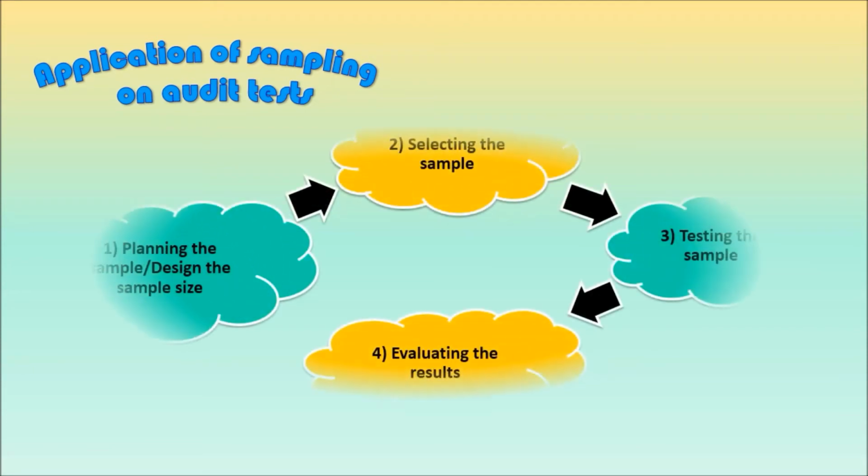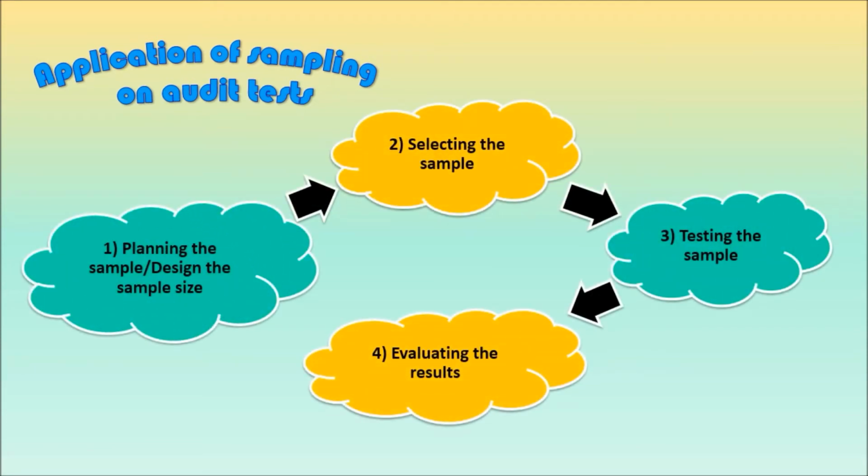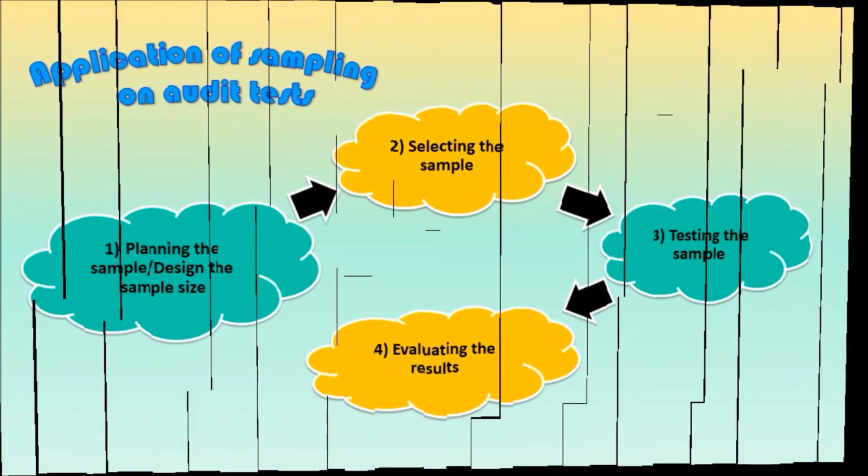There are common steps of application of sampling on audit tests, whether for statistical or non-statistical sampling. First, planning or designing the sample. Second, selecting the sample. Third, testing the sample. Last, evaluating the results. First step, planning the sample.